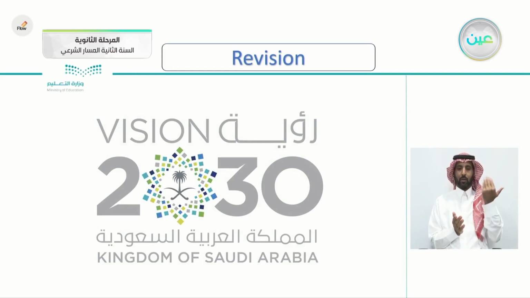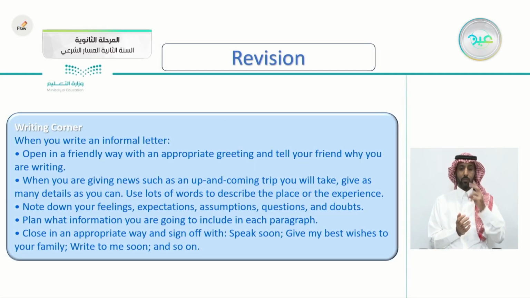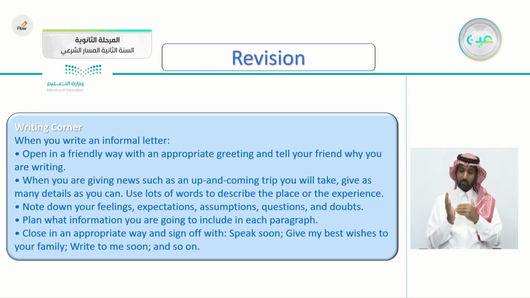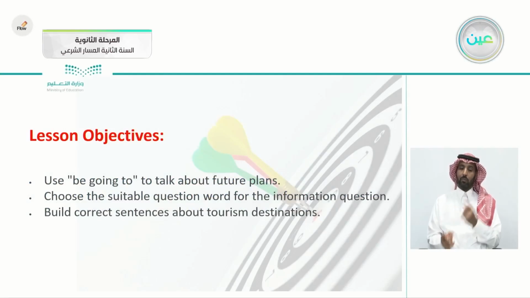We took an article about the vision of Saudi Arabia 2030. Then we moved to the writing corner. When you write an informal letter, open in a friendly way with an appropriate greeting and tell your friend why you are writing. Be friendly with him in the beginning. When you're describing an upcoming trip, give as many details as you can. Note down your feelings and expectations, assumptions, questions, and doubts. Plan what information you're going to include in each paragraph, so you have to plan before you write. Close in an appropriate way and sign off with something like "speak to you soon," "give my best wishes to your family," and so on.